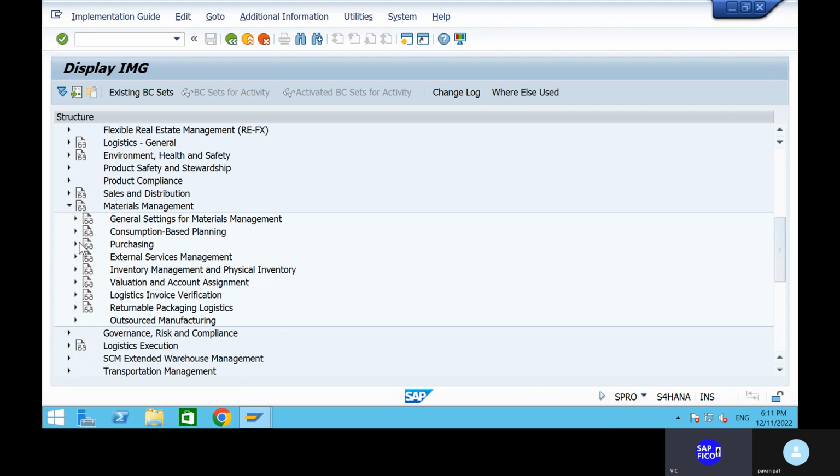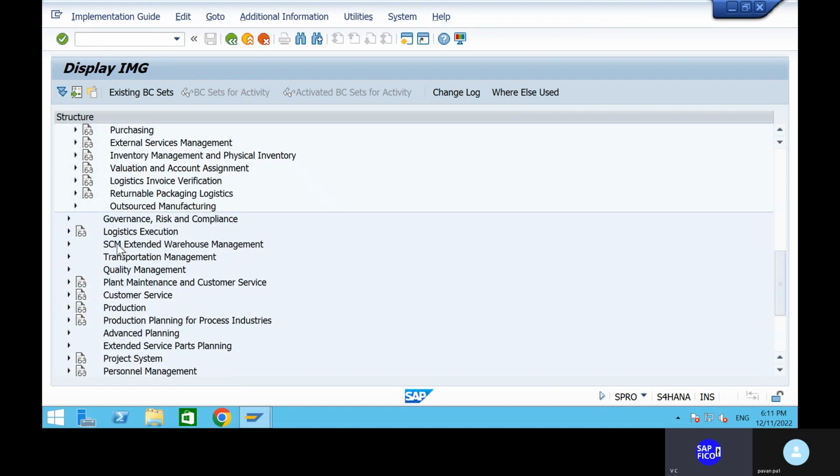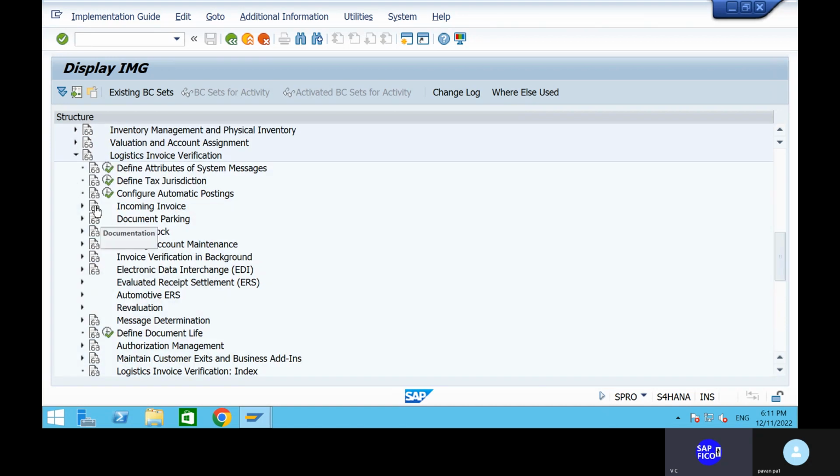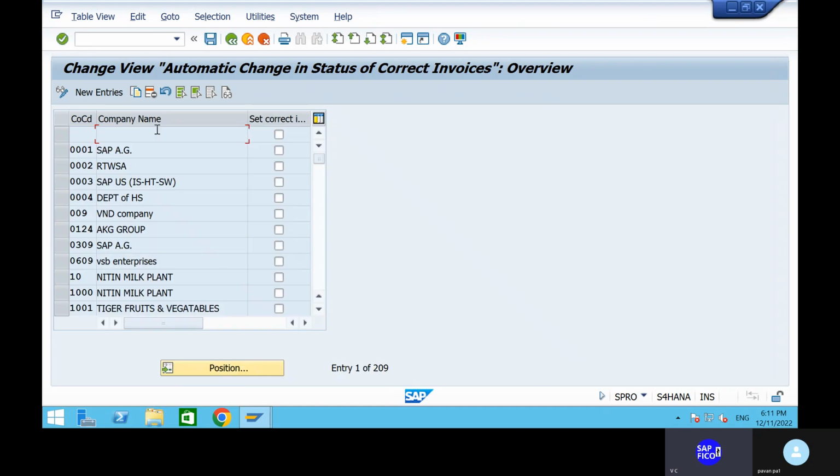Then next one is logistics invoice verification, and then next one is invoice verification in background. Invoice verification in background. Yes, so define automatic status change. Define automatic status change.